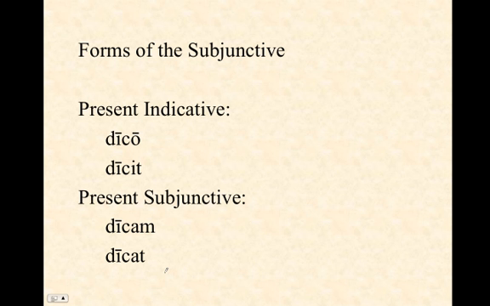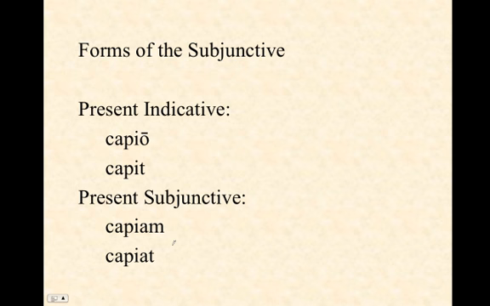In the third conjugation, where you have an E or an I, now you have an A. And so, that I may say dicam. Third I-O is going to resemble the fourth, as it frequently does, and so you have capiam capiat for the forms that I may take, that he may take. And finally, the fourth conjugation, just like the third I-O, you're going to have a shift from the normal I to an IA. So audiam audiat, that I may hear, that he may hear.